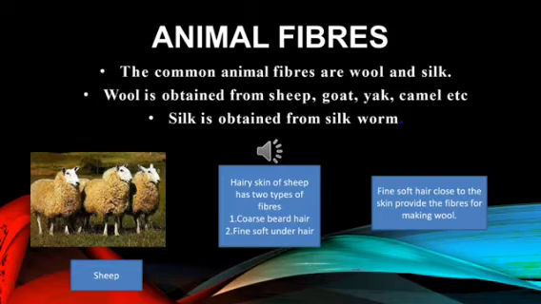Now the hairy skin of sheep has two types of fibers. One is coarse beard hair and the second one is fine soft under hair. The coarse beard hair, which is rough, is usually not used to make fibers. Only the fine soft under hair, the hair which is very close to the skin of the animal, is used to make wool.